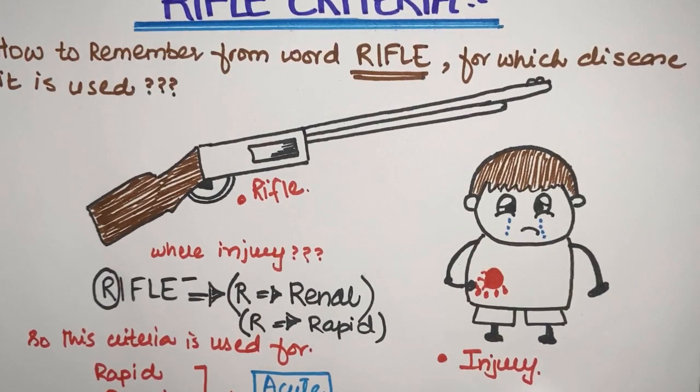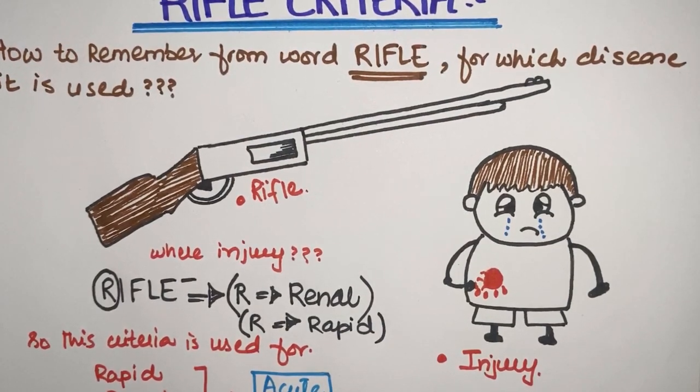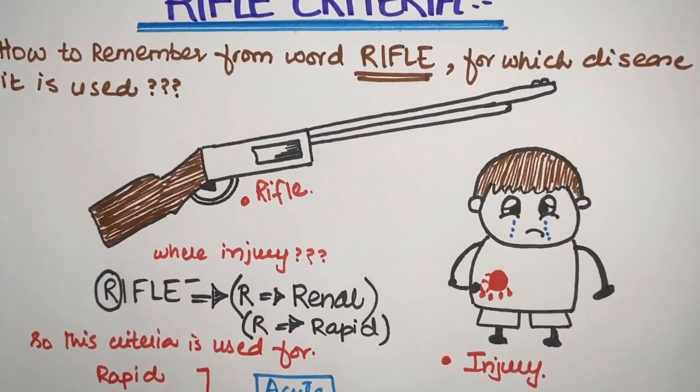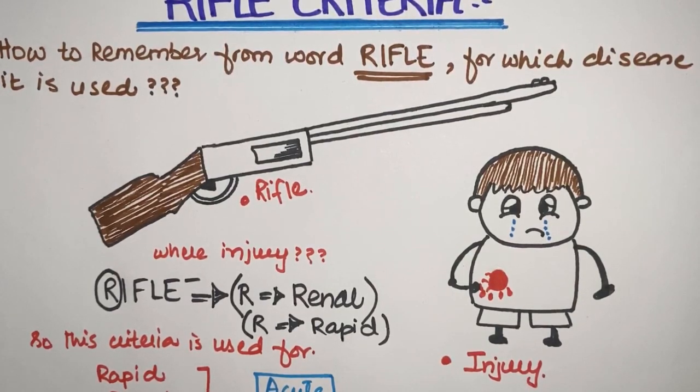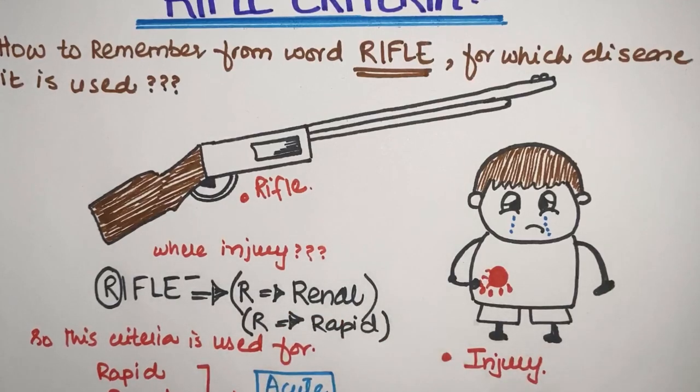Now, how will we remember that this injury is in which organ of the body, or particularly in which disease of that organ? So we can easily come to the main point and tell someone without getting confused on this point. So let's start our discussion. I hope you'll love it, you'll enjoy this whole video, and you'll never forget throughout your life what the RIFLE criteria is, because it is very, very important in your clinical practice, and I'll tell you why after some time. First, consider this whole mnemonic.